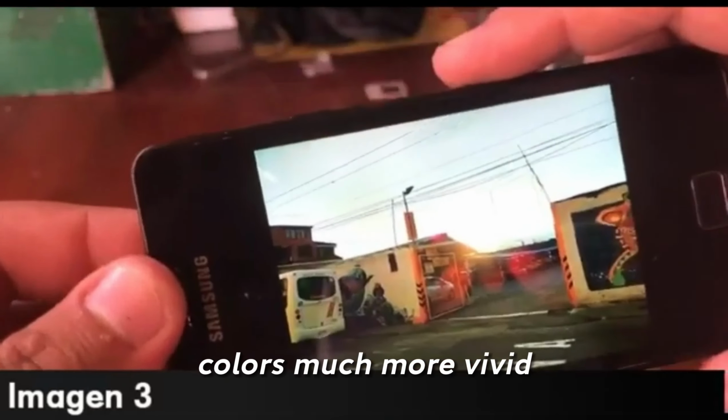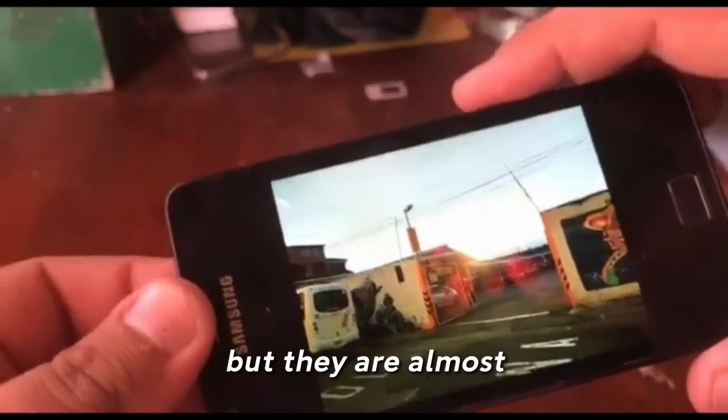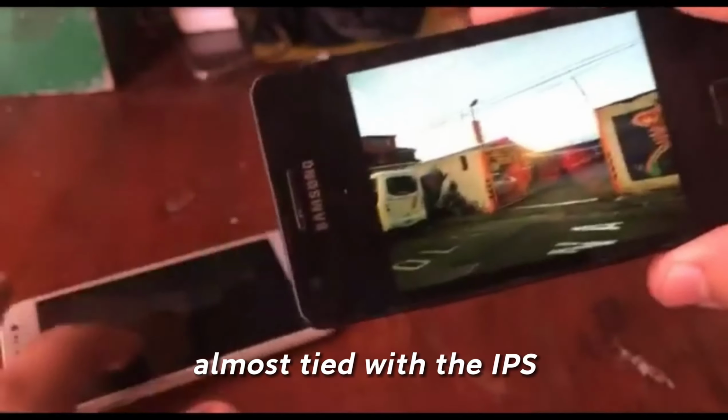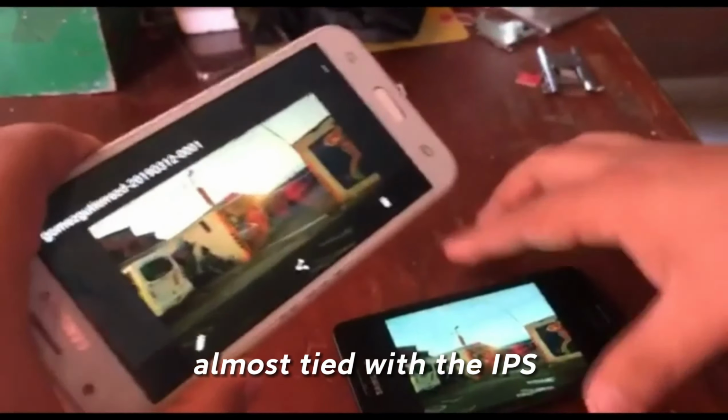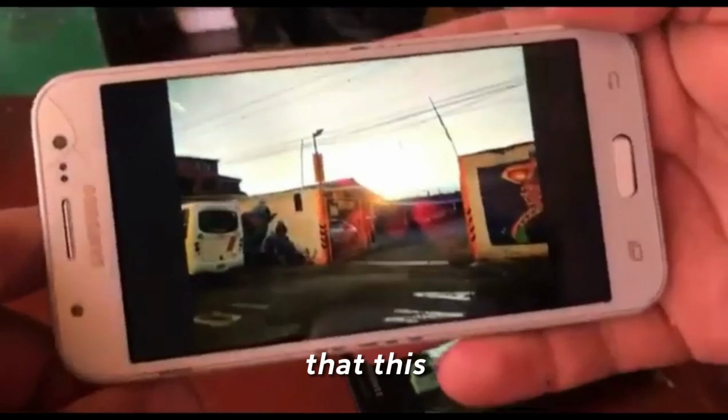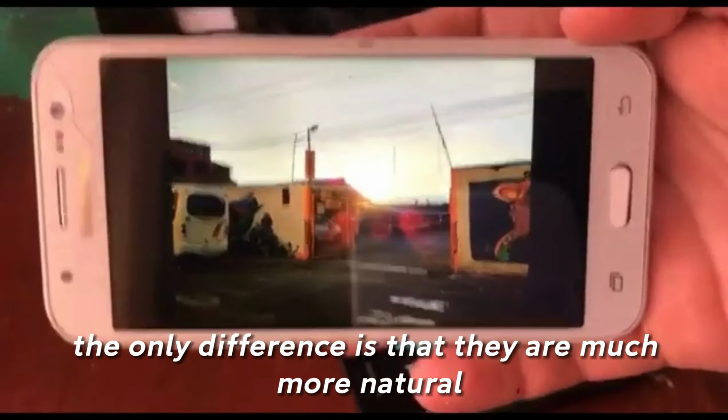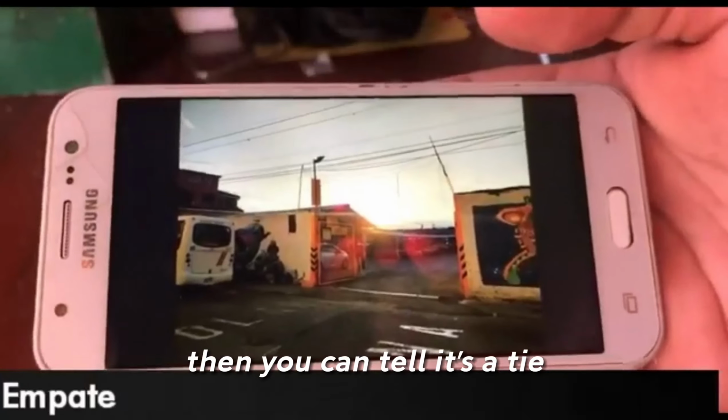Colors much more vivid, but they are almost tied with the IPS. The only difference is that the IPS colors are much more natural. So you can tell it's a tie.